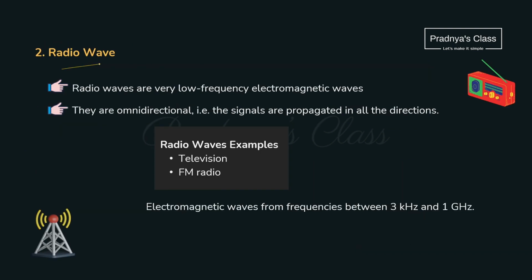Here is the second unguided media, that is radio wave. Generally it is used in television and FM radio. These are electromagnetic waves which will be in this range 3 kHz to 1 GHz.